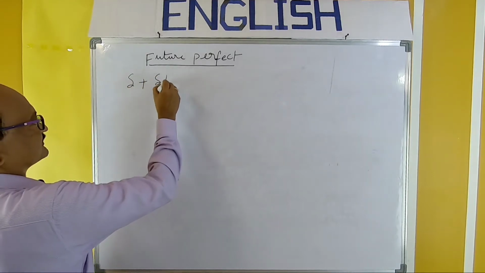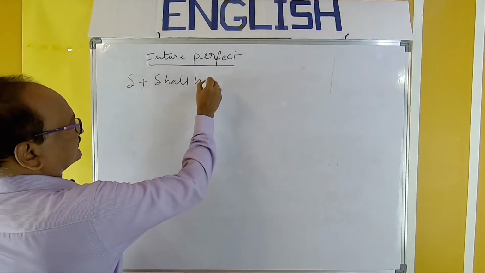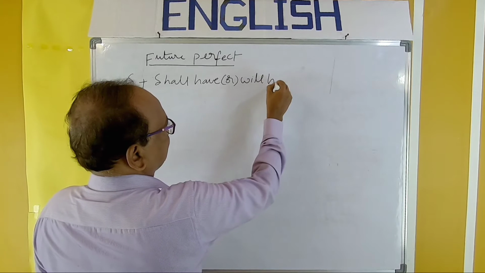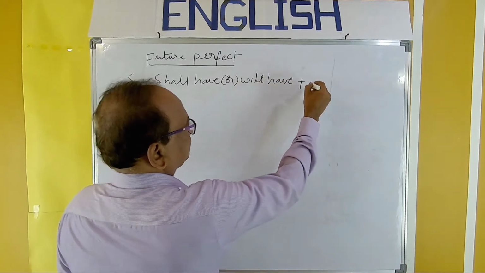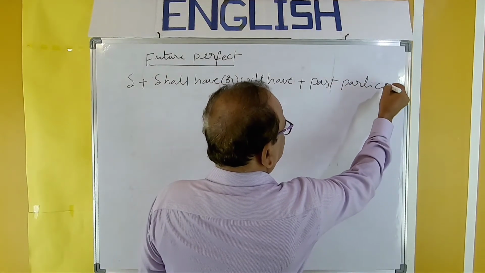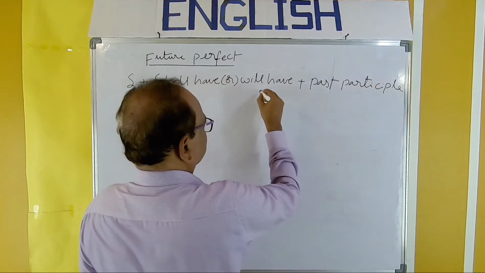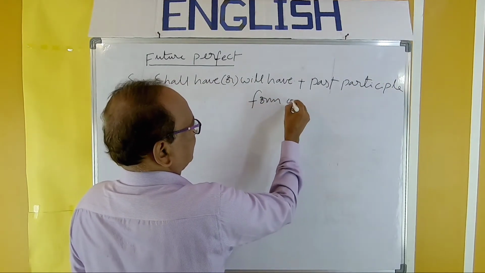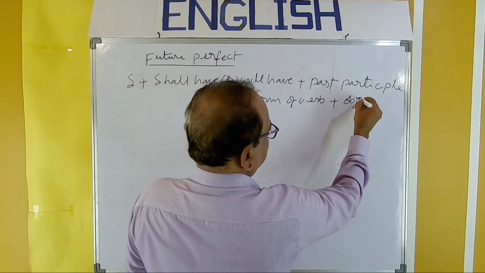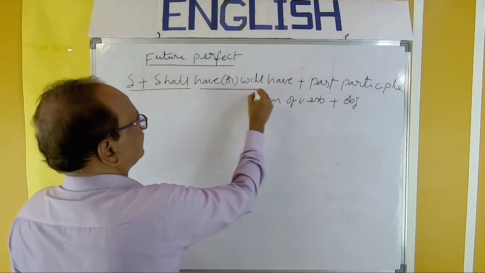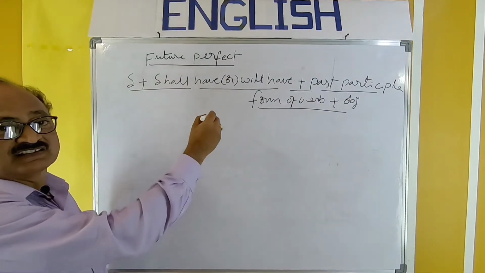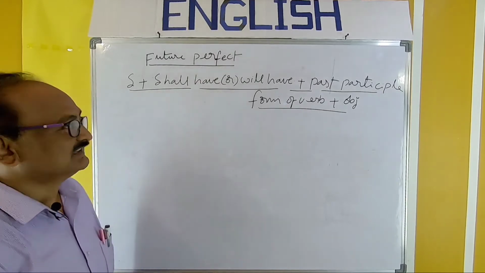Subject plus shall have or will have plus past participle form of verb plus object. This is the structure of future perfect. This is the basic pattern. So basing on this structure or pattern, you can construct as many sentences as possible.